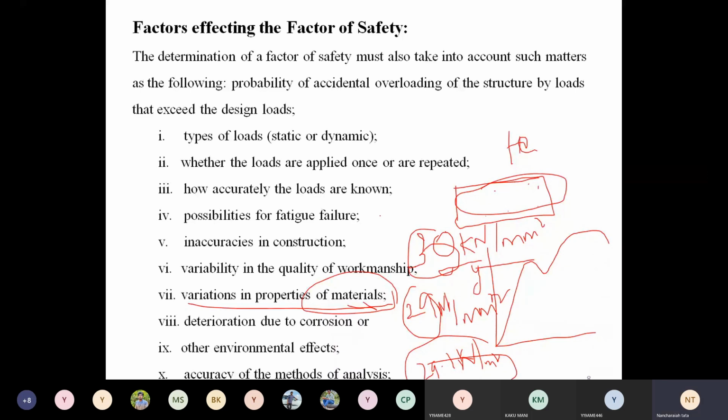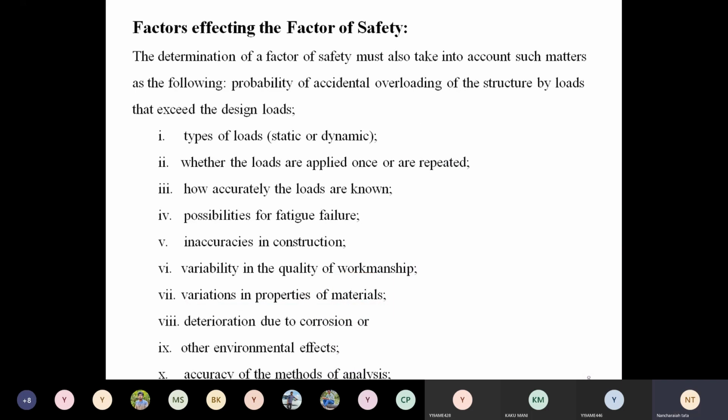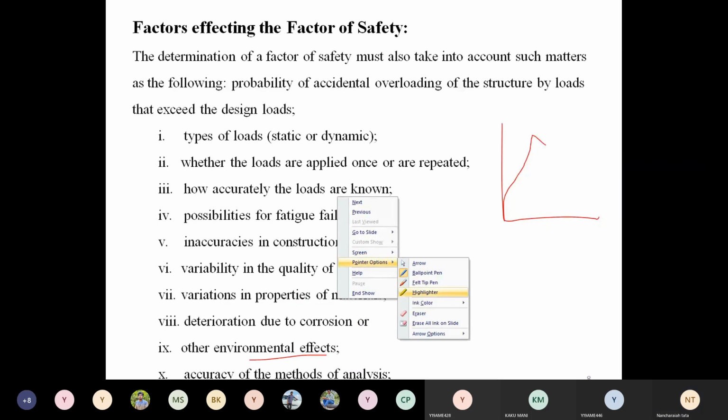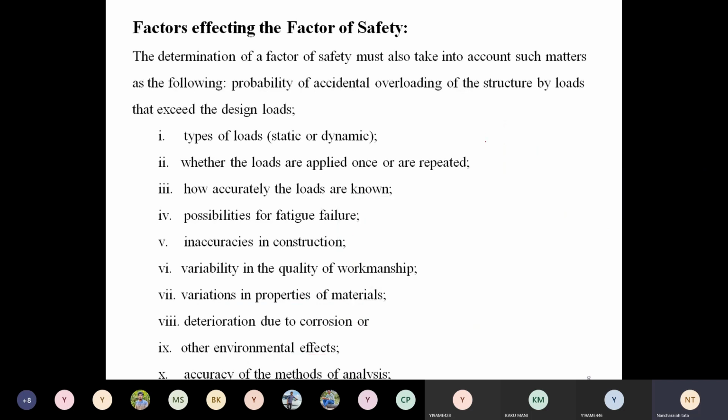Next is the environmental effects. Under laboratory conditions, we find the SN curve at room temperature, say 25 or 30 centigrade.